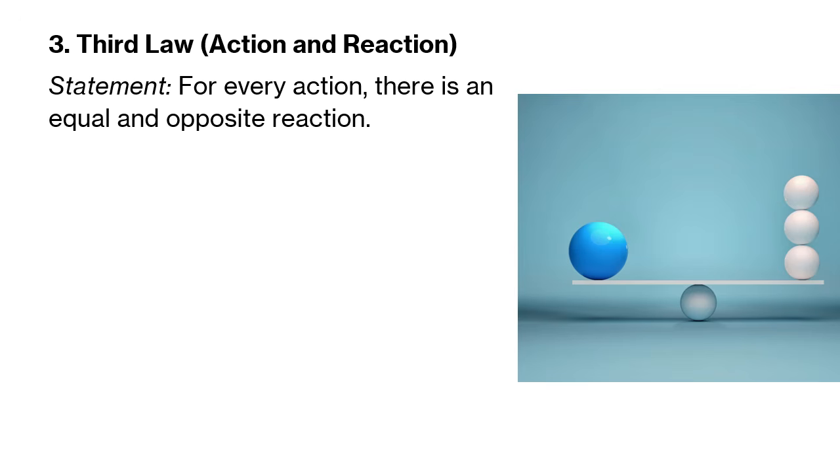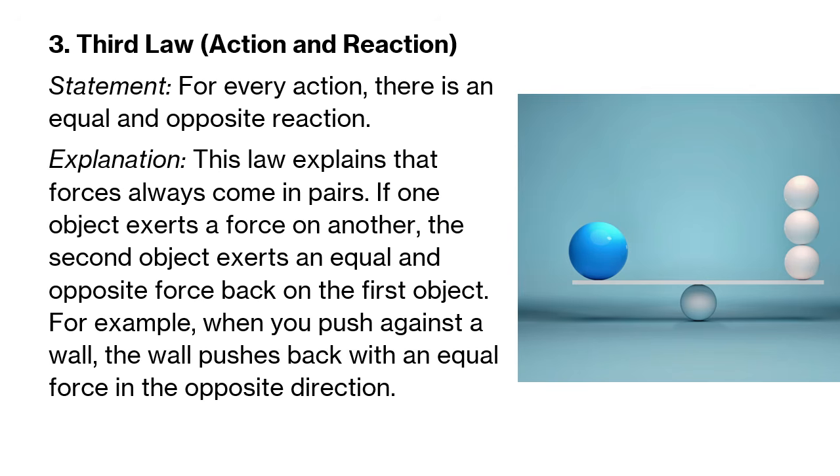Newton's third law of motion, also known as action and reaction, states that for every action, there is an equal and opposite reaction. This law explains that forces always come in pairs. If one object exerts a force on another, the second object exerts an equal and opposite force back on the first object. For example, when you push against a wall, the wall pushes back with an equal force in the opposite direction of where you are pushing.